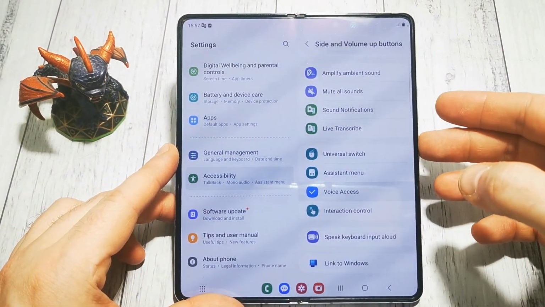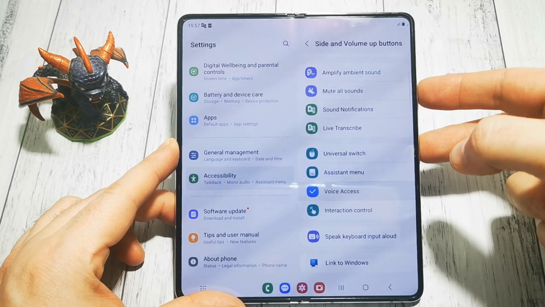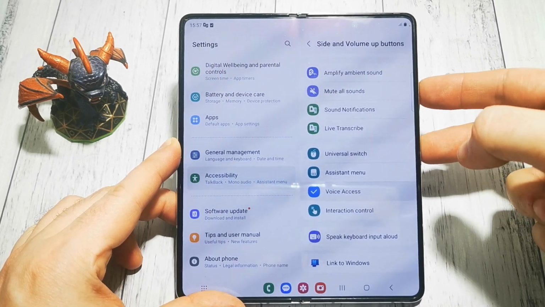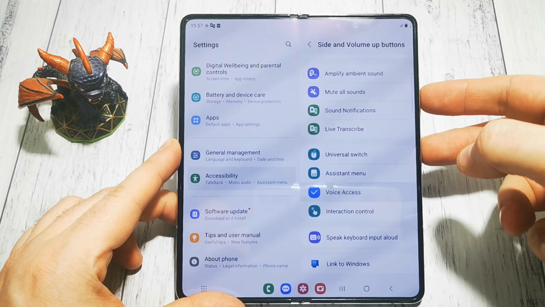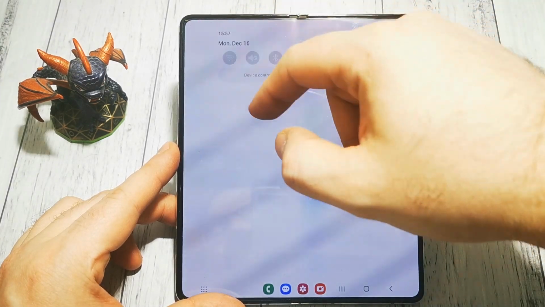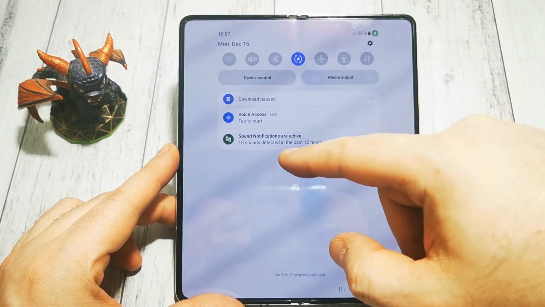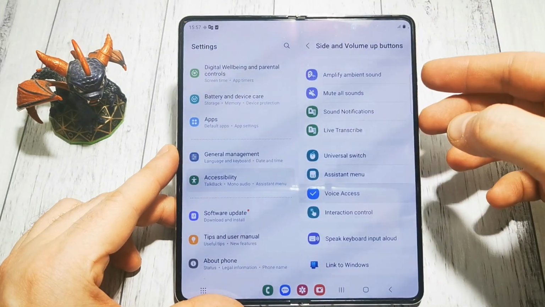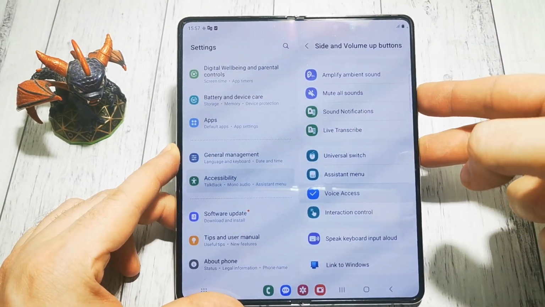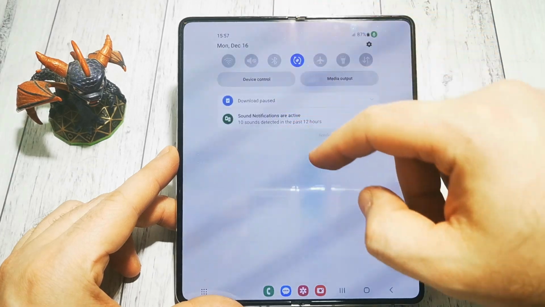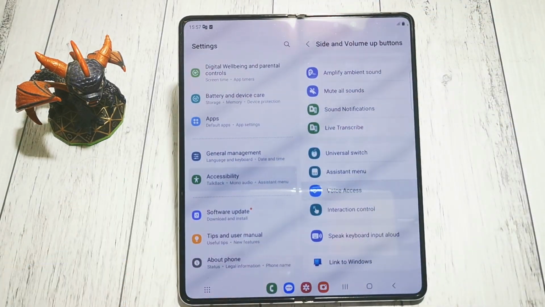So side button and volume up button at the same time. Yes, you can see here our voice access is activated. Let's turn it off, and now it's off. Our shortcut is working.